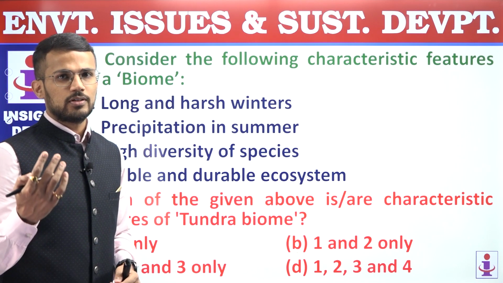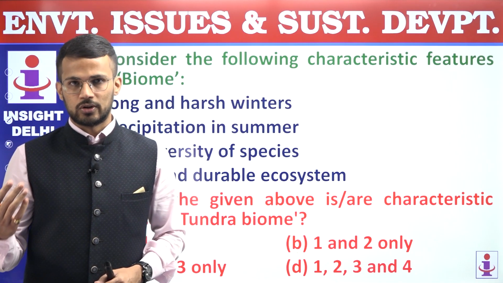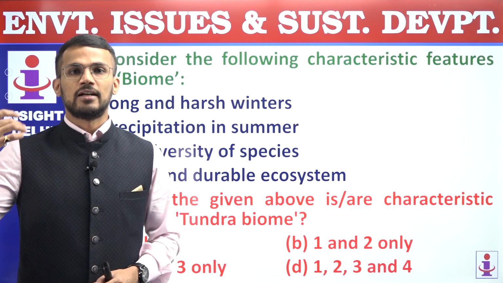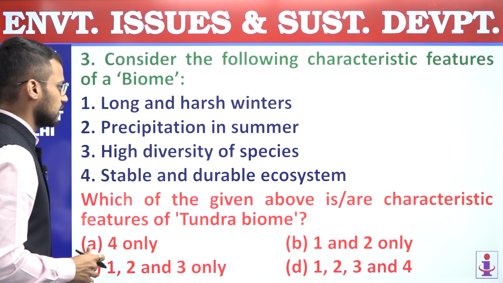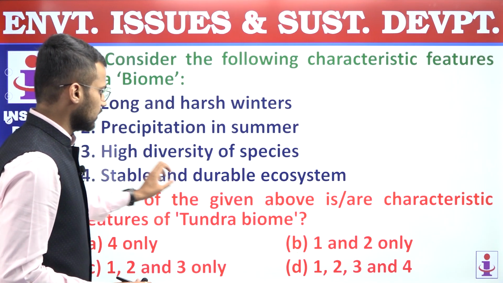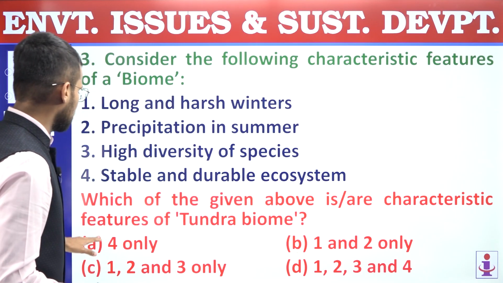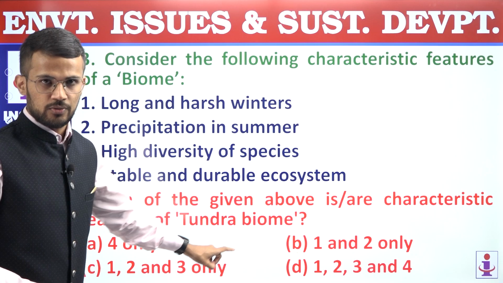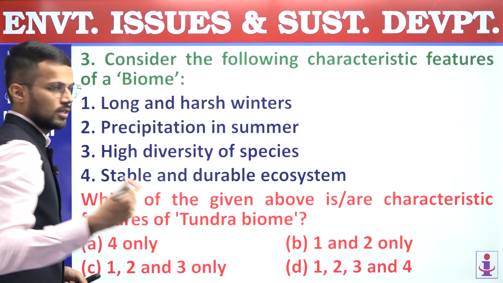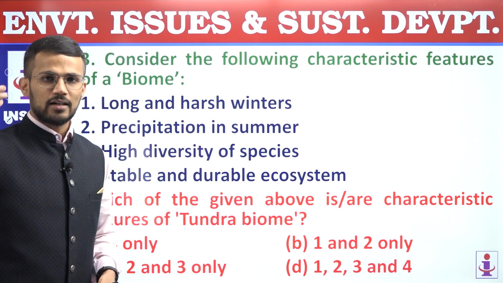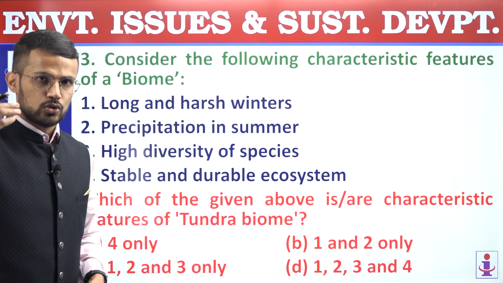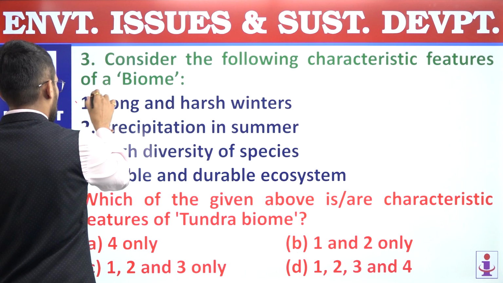Right? So you must have studied about different levels of ecological organization like individual, population, community, ecosystem, and then biome. Right? So let us consider the statements or characteristics of biomes. What we are supposed to find is which of the given above are characteristic features of the tundra biome. First, long and harsh winters. Yes, because tundra biomes, we know, are present between the latitudes of 70 degree north to 80 degree north. So in those latitudes, yes, we have long and harsh winters.